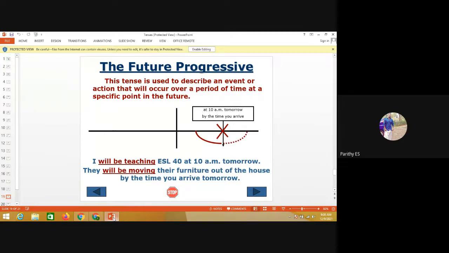Next, future progressive. This tense is used to describe an event or an action that will occur over a period of time at a specific point in the future. I will be teaching at 10 tomorrow. Tomorrow they will be moving the furniture out of the house by the time you arrive.